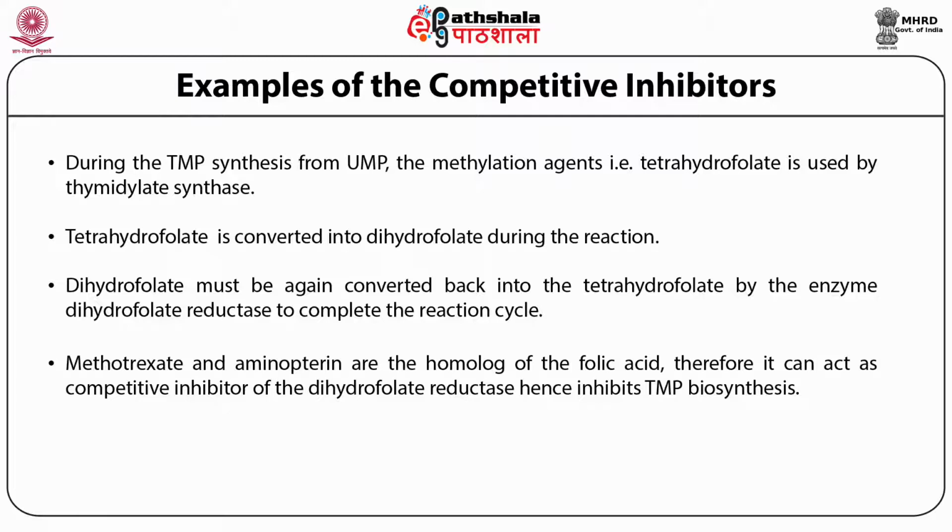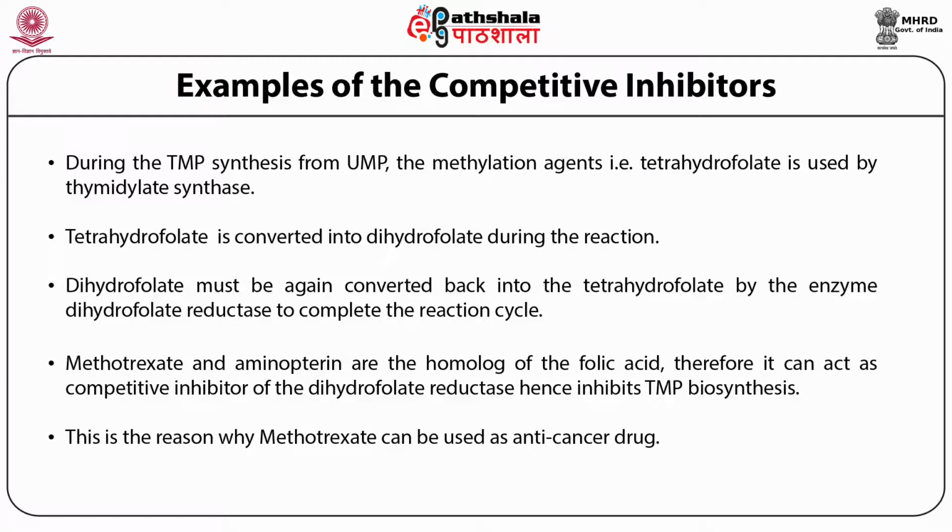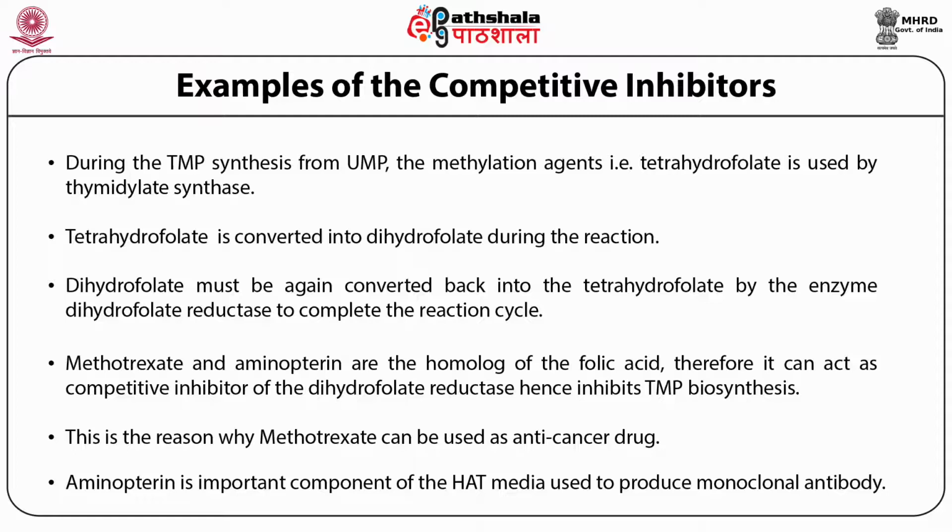So methotrexate and aminopterin will block dihydrofolate reductase because of their homology to folic acid or dihydrofolate or tetrahydrofolate. Hence, they inhibit TMP biosynthesis. This is the reason why methotrexate can be used as an anti-cancer drug, because it can inhibit dihydrofolate reductase as well as thymidylate synthase by a competitive mechanism. And aminopterin is a well-known component of HAT media that is used for the production of monoclonal antibodies.